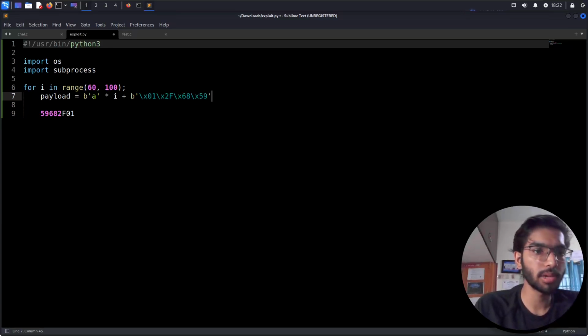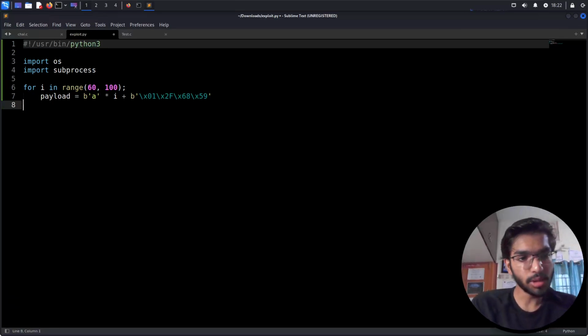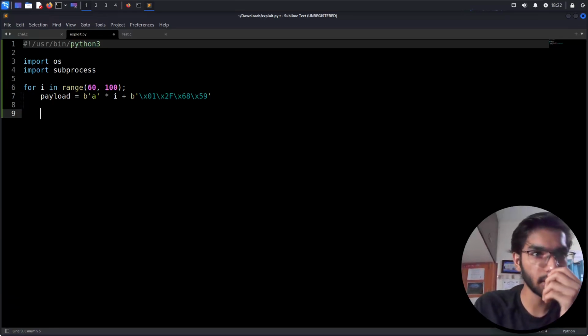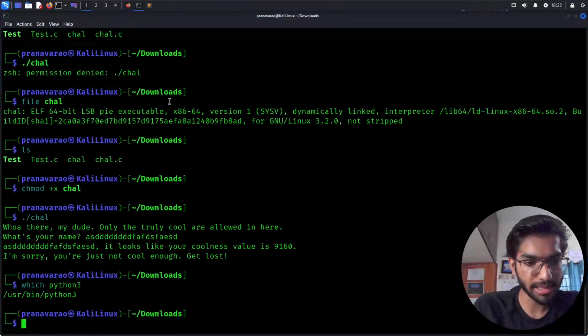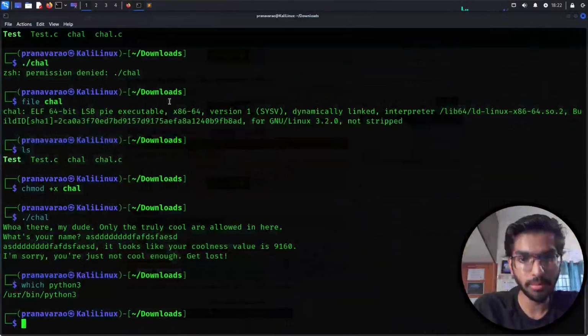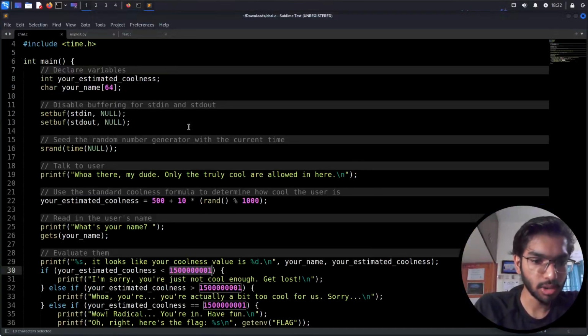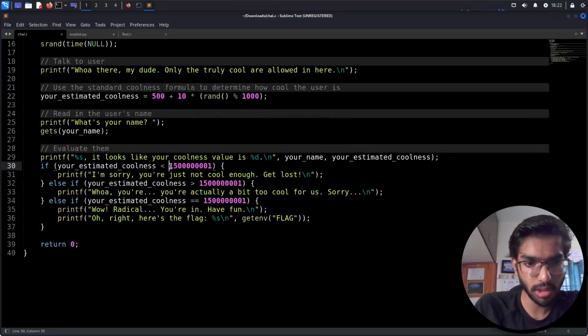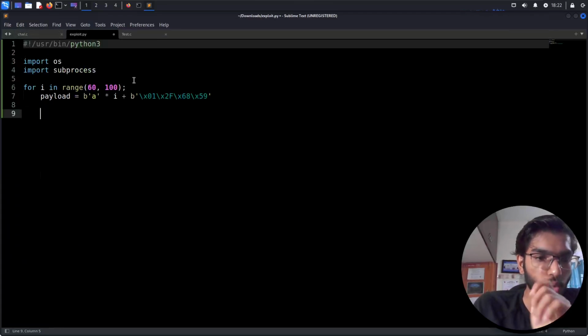So this is going from the least significant byte to the most significant byte, overflowing with the exact value we need into the stack. So our payload is ready now.